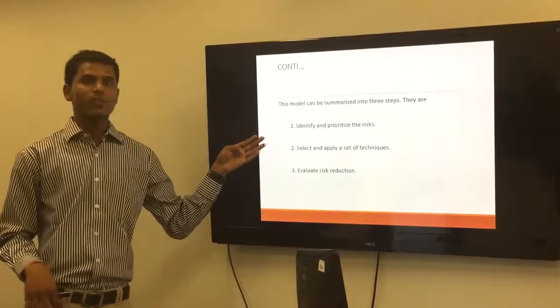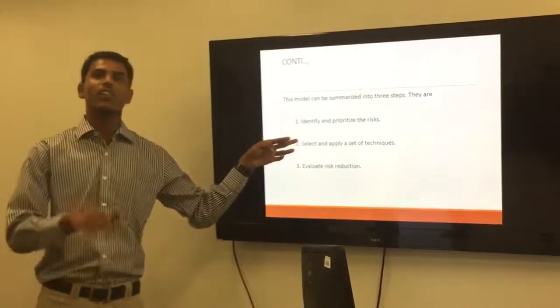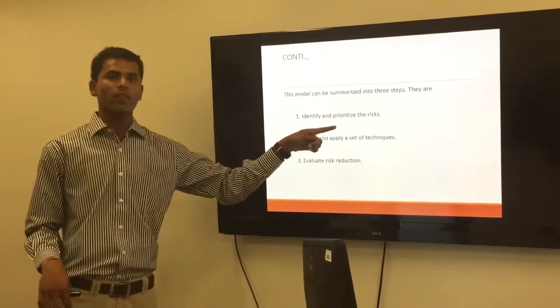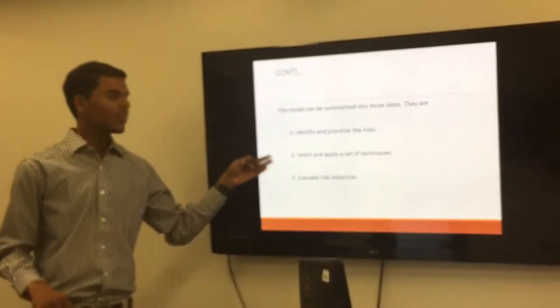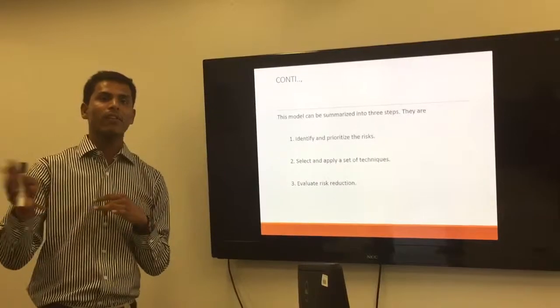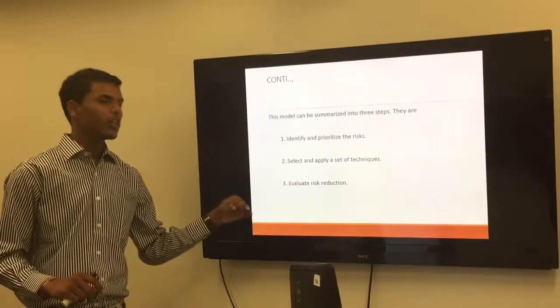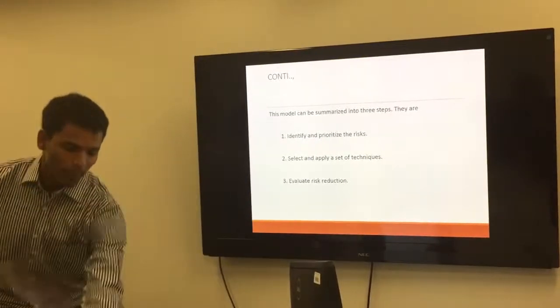Coming to the steps in the risk-driven model, we have three steps. First, we need to identify the risk in every stage, and then give the order of the risk based upon the level of the risk. The second one is that we have a bulk of techniques, so we need to select the appropriate technique based on the feedback from the customers. And the third one is that we need to evaluate the risk and reduce the risk.